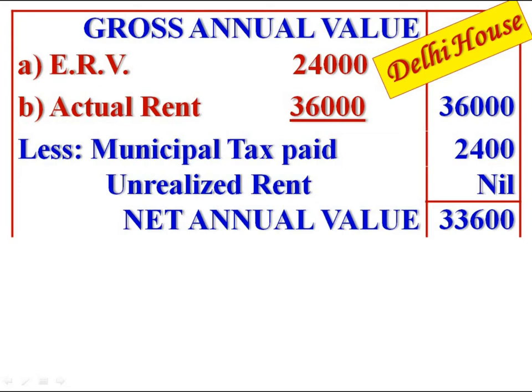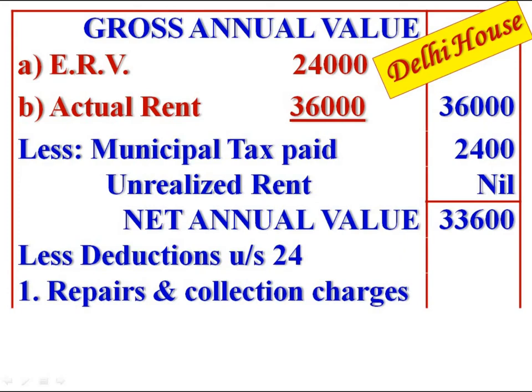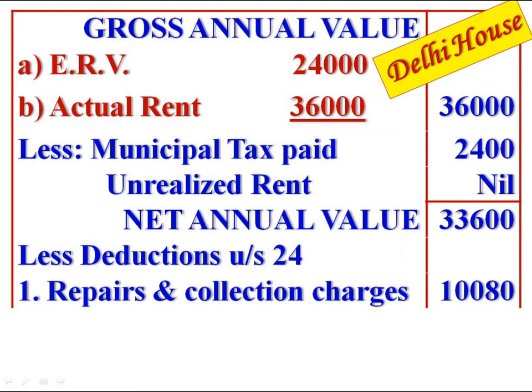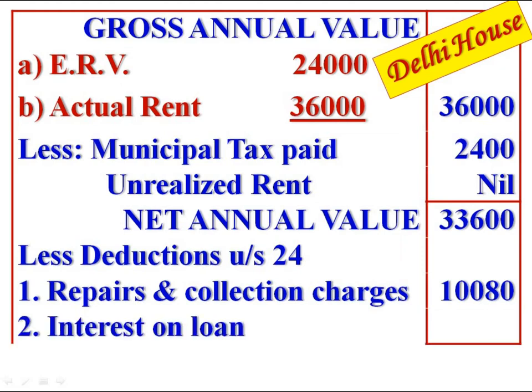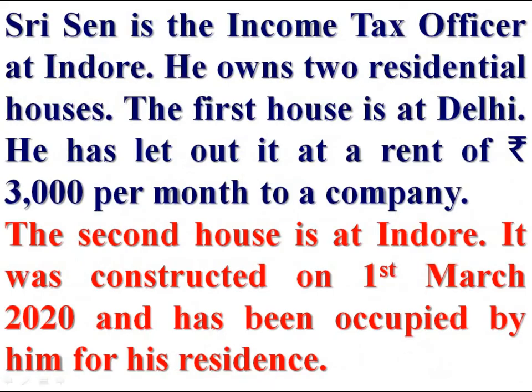From net annual value, deduct various deductions under section 24. First, it is standard deduction, 30% of net annual value for repairs and collection charges. 33,600 into 30%, 10,080. Then interest on loan. For first house, Delhi house, there is no interest on loan. Then deduct 10,080, we get Rs 23,520. It is the income from house property. Income from Delhi house.